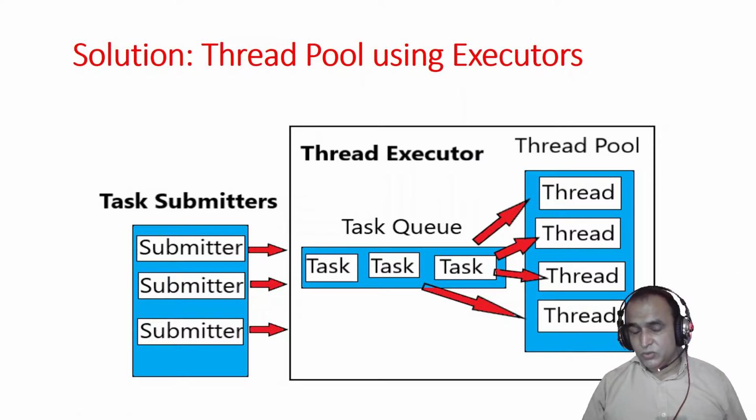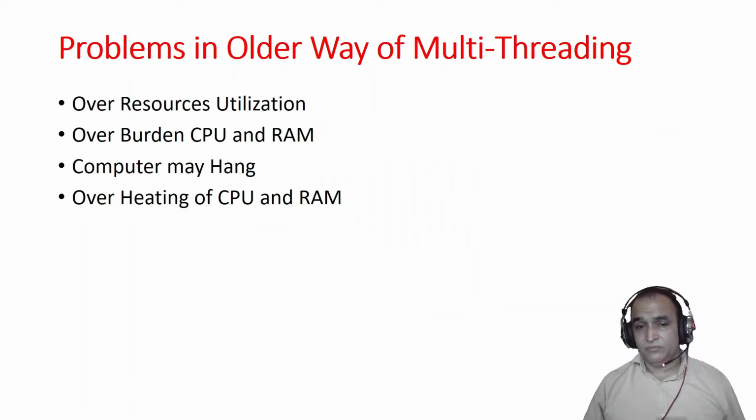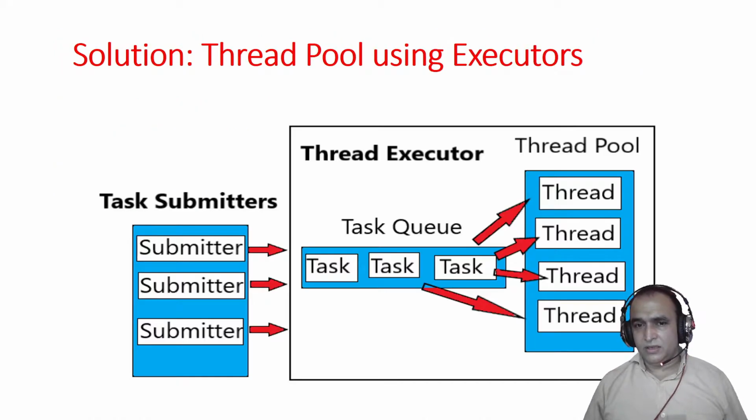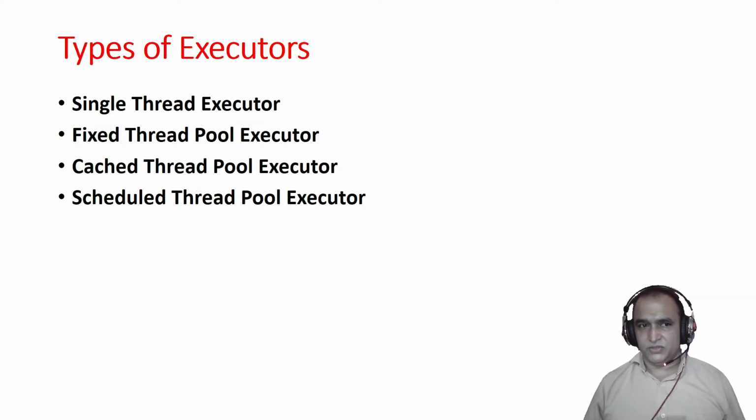That reduces all the problems which I discussed here, because at a time only a fixed amount of 10, 20, 100 threads are running, not more than this, and because of this we are executing all the tasks. We can run any number of threads, countless threads. It will add a little bit of delay in execution, but there is no problem of overheating, burdening, or crashing of the system or crashing of the application.